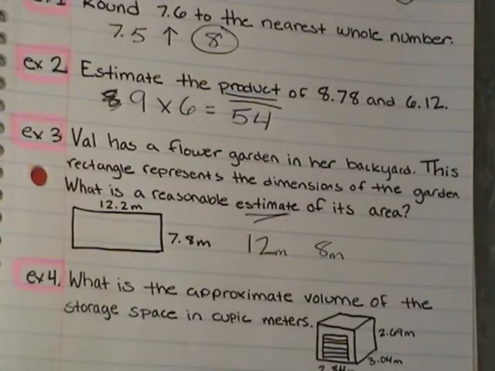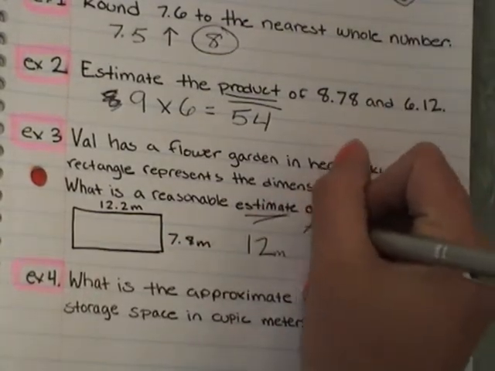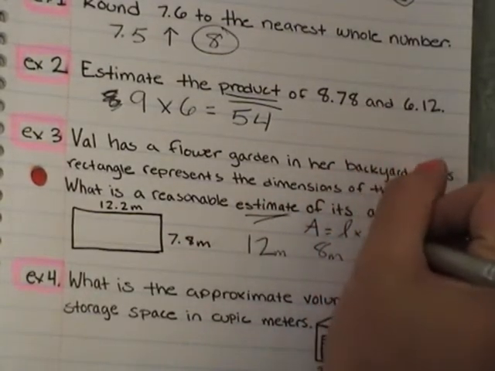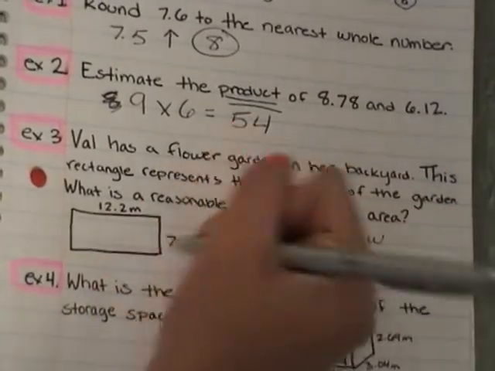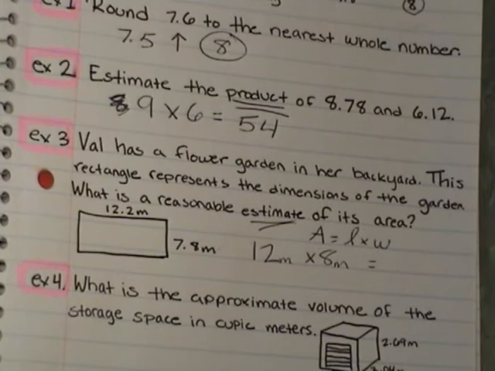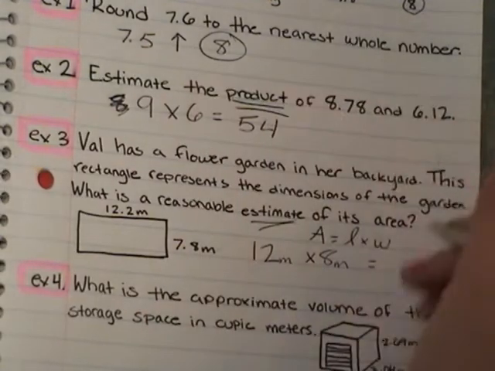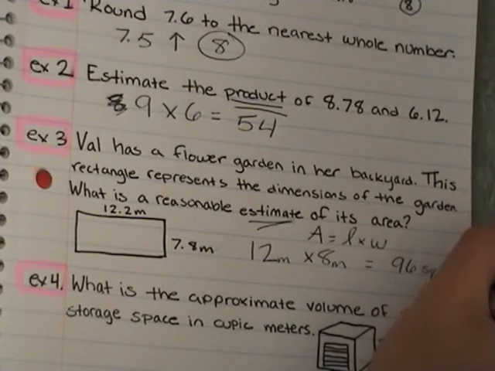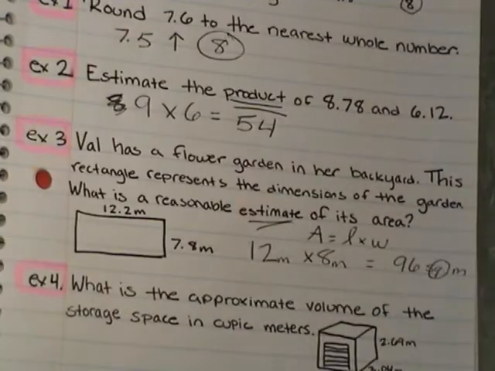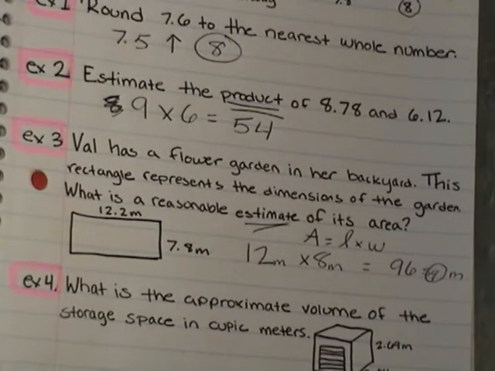Now, how do I find area? You should know this by now. I'm going to write it for you up here. Area equals length times width. So I have my length times my width. And when you do 12 meters times 8 meters, you will get 96 square meters. Don't forget your squared part, your square meters.